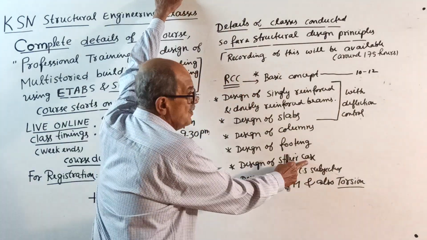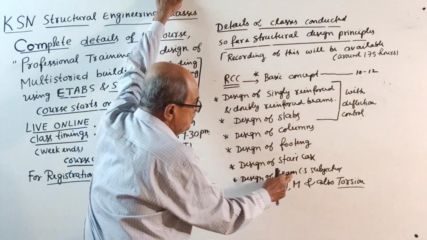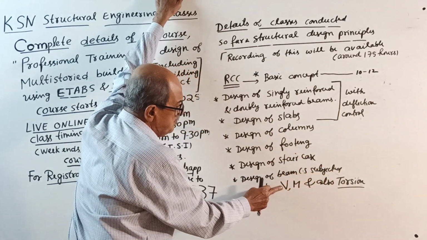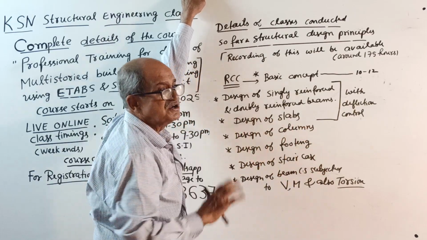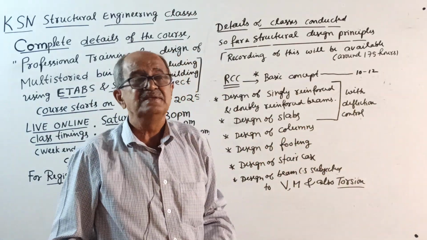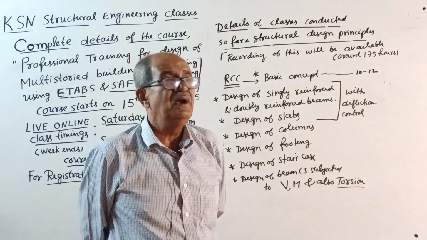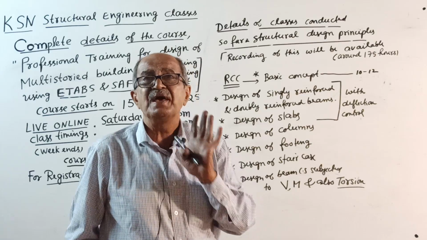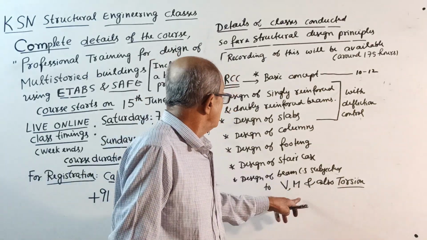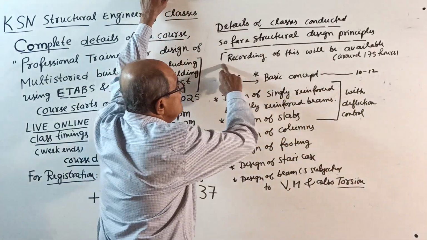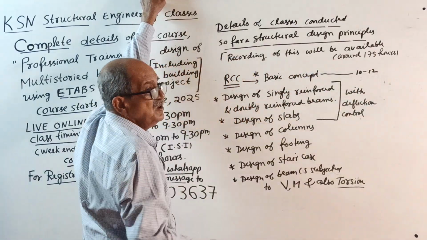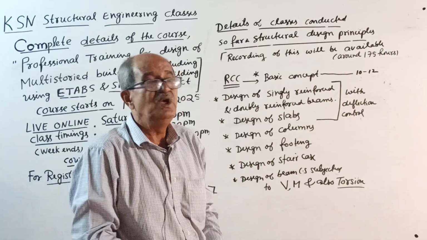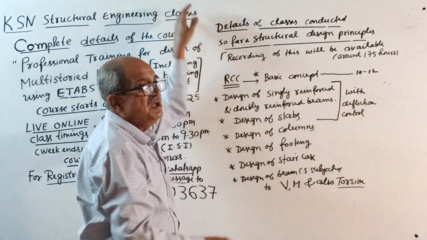Then design of staircase. Design of beam cross section subjected to shear force, bending moment and also torsion. Sometimes in multi-story buildings, for a beam, torsion also will come. It can be very severe. This was all explained here in the design part. See, all these are the RCC parts which are covered, the basic concepts. So, these will all be done by software.